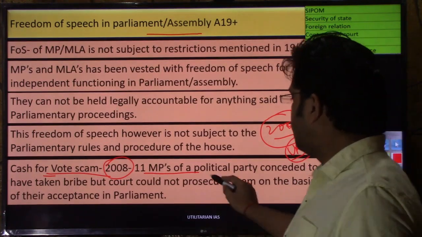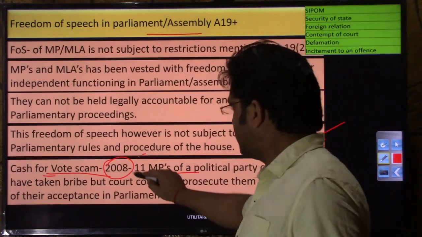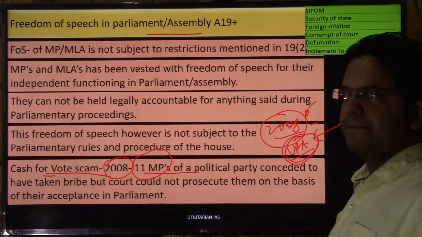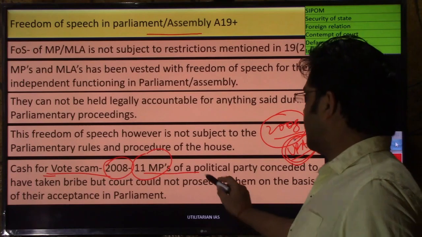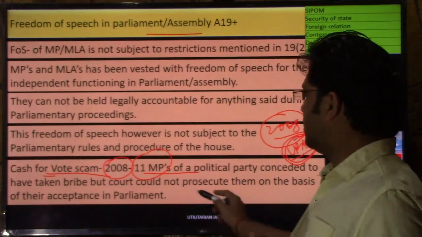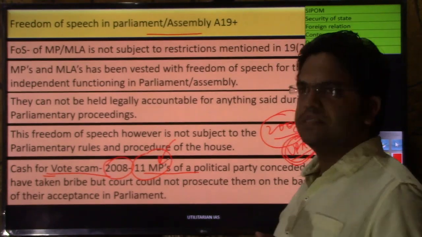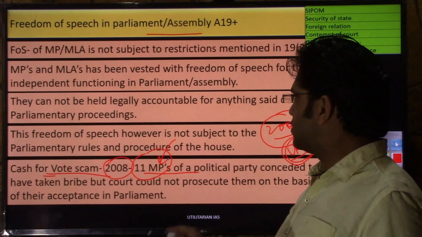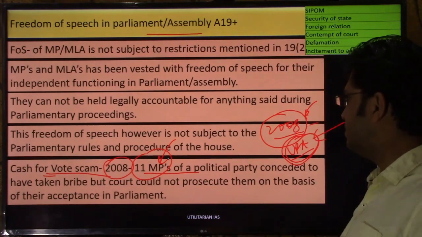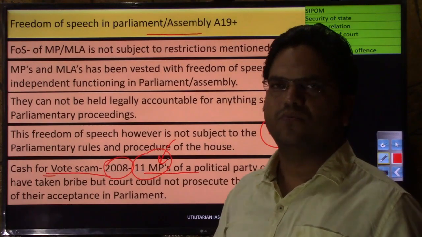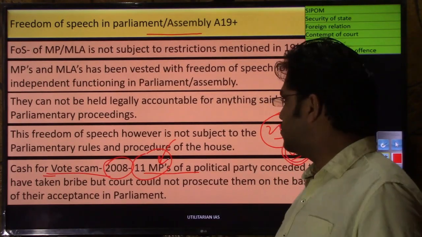That was an open declaration by these 11 MPs that yes, we had accepted money to support this falling government. Certain petitioners, a group of lawyers, filed a petition against these 11 MPs in this cash for vote scam, but the court could not prosecute them because when they came to court, they did not admit it. They said, no, we did not say anything of that nature.